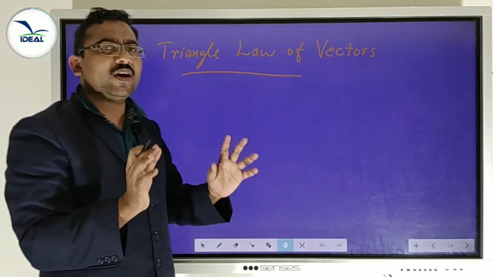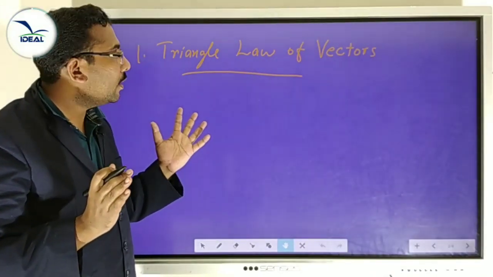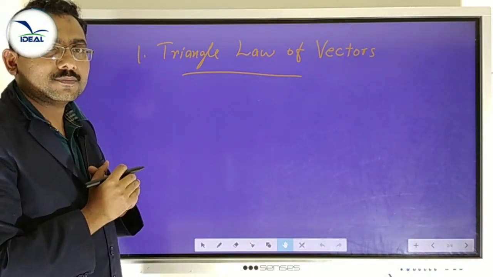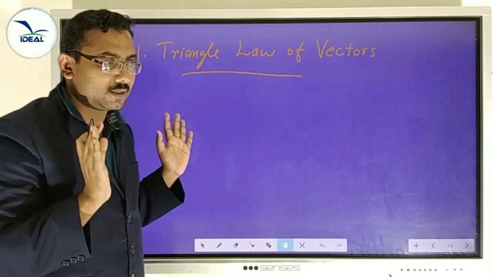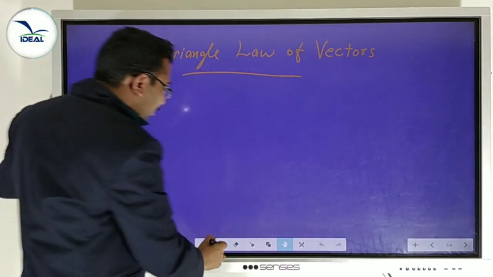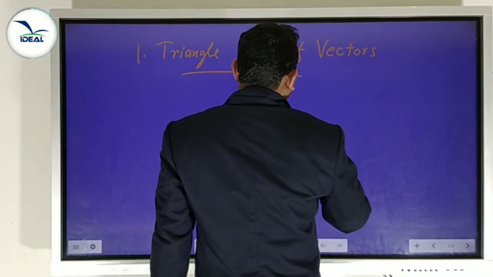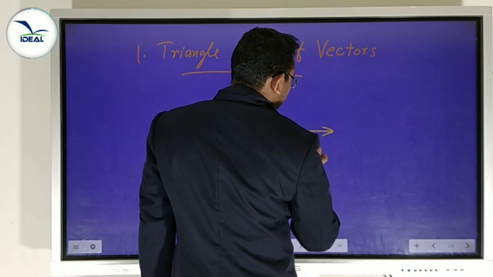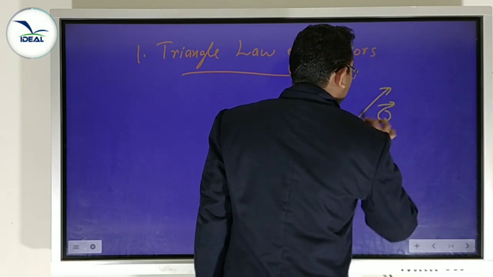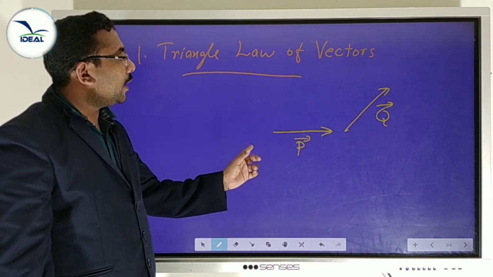How to add two vectors using the triangle law? What is a triangle? Yes, it is a geometrical figure with three sides. Three sides represent three vectors. That is the difference. Okay, the triangle of vectors. If we are given two vectors, suppose one vector is P and the second vector is Q. To add P and Q,